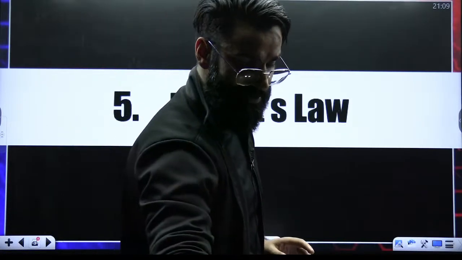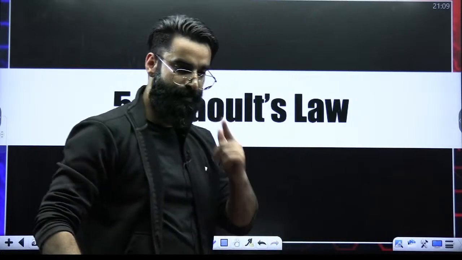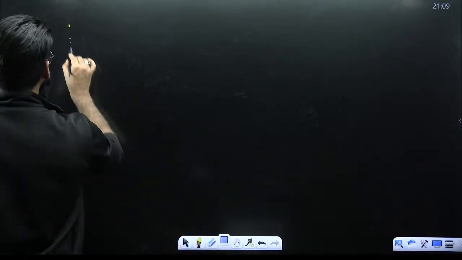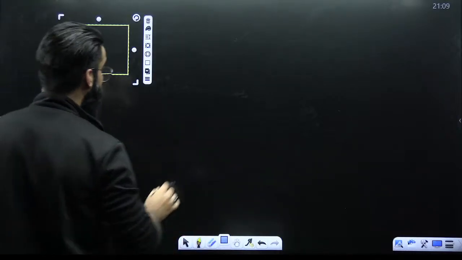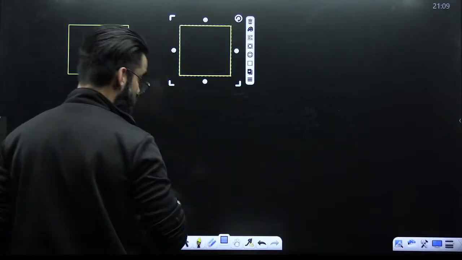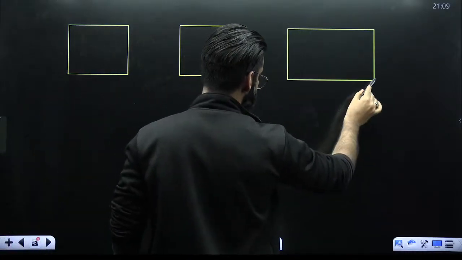This is again one of the concepts from which questions will be asked. Okay? Again one of the concepts from which questions will be asked. So try to understand very carefully what I'll be doing. For example, this is my container. Let's say this is one more container here.